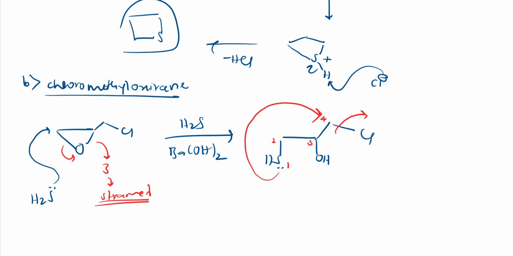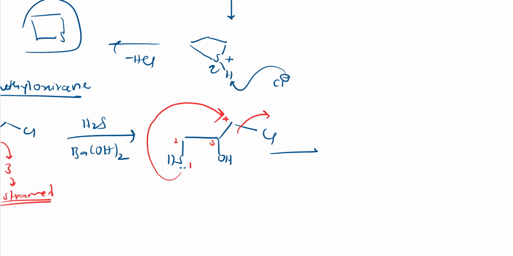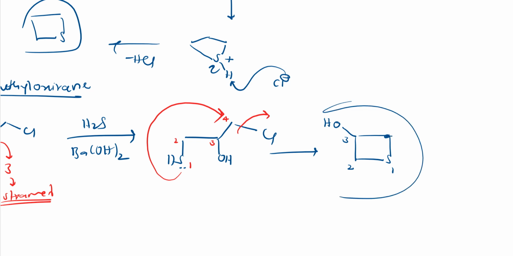So I'll get a 4-membered ring because I have counted C here. So I'll get a 4-membered ring like this, right? So this is 1, 2, 3, and at 3 the OH group is attached. I am going to show that OH group, and the fourth is the CH2 group as it is, right? So this is nothing but thietane, right? This is how we synthesize it, right?